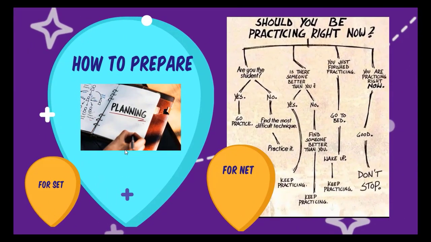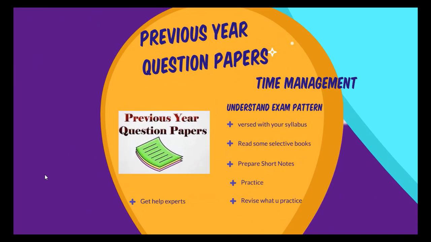At first, how to prepare for CSIR NET and SET. I start with Tamil Nadu state. You should be well versed with your syllabus content. Based on the syllabus, you need to take some selective books, prepare short notes daily, practice 3 to 5 hours per day, and revise what you practice.